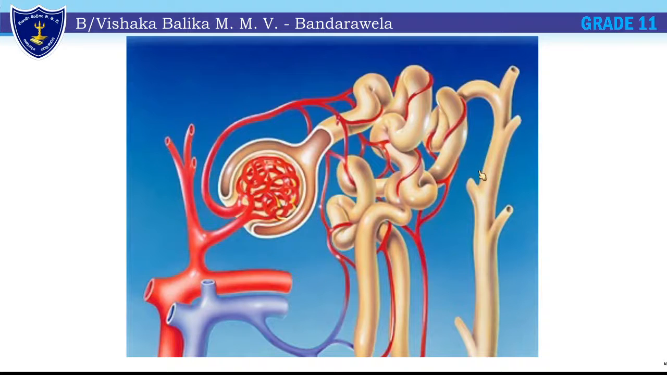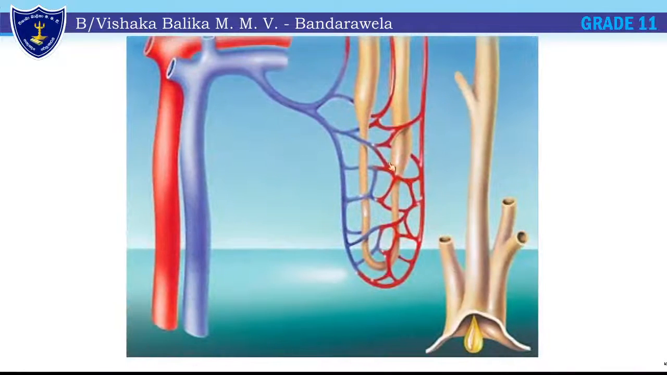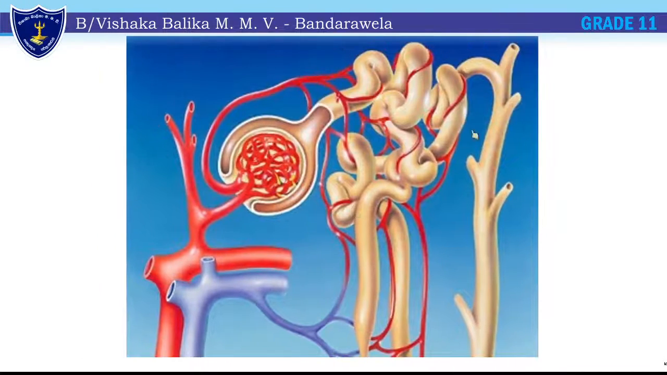These are called the proximal and the distal convoluted tubes. The one which is close to the Bowman's capsule is the proximal convoluted tube, and the one which is away from the Bowman's capsule is the distal convoluted tube. This loop-like part is called Henle's loop. Most of the salts are reabsorbed here. Finally the tube convolutes here and finally it comes to this place.